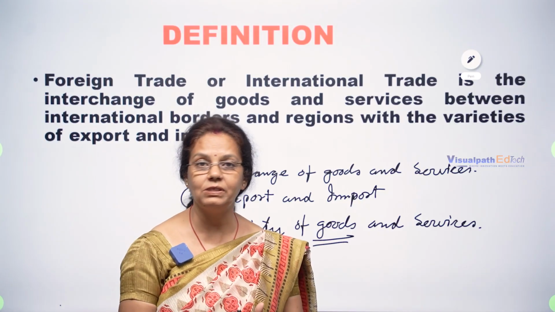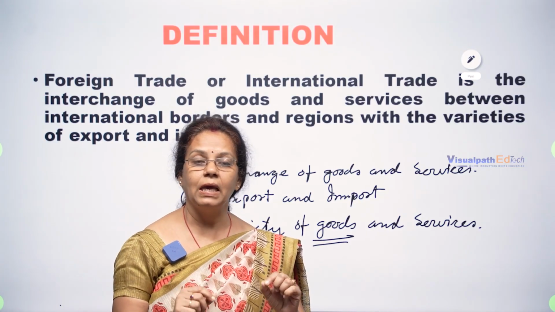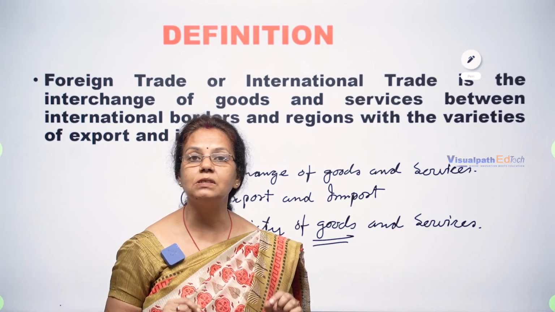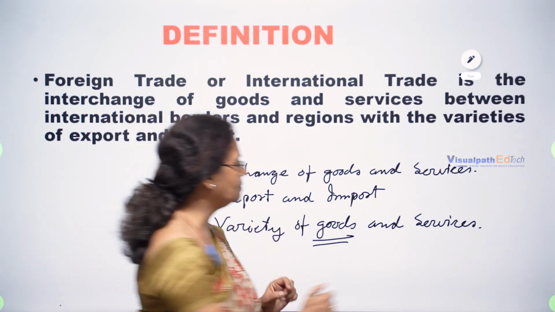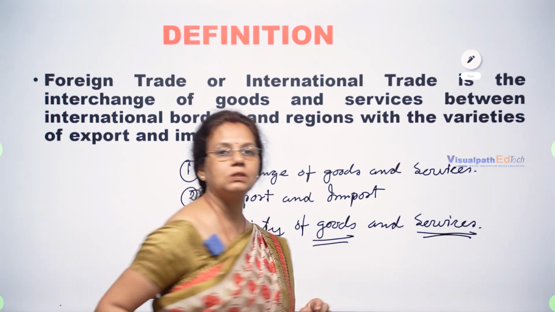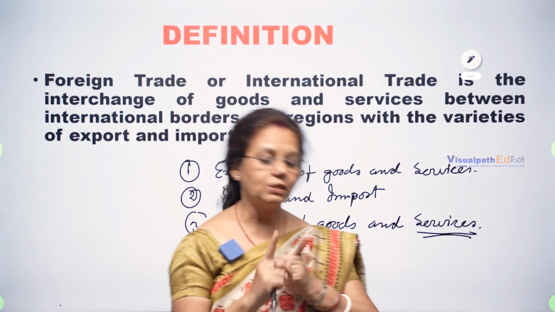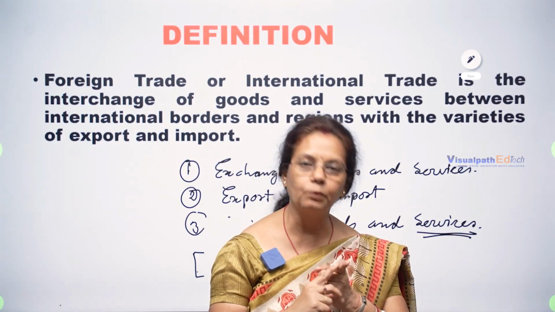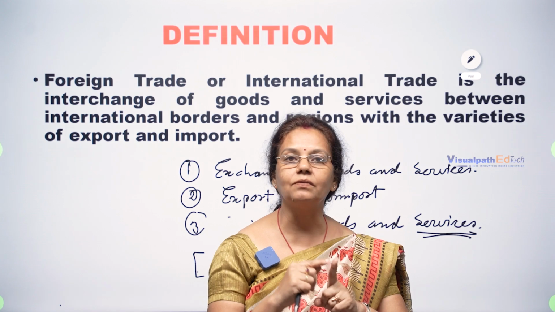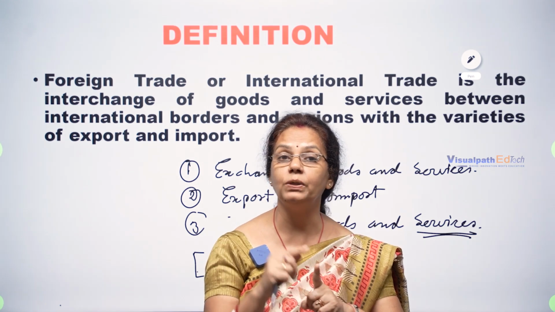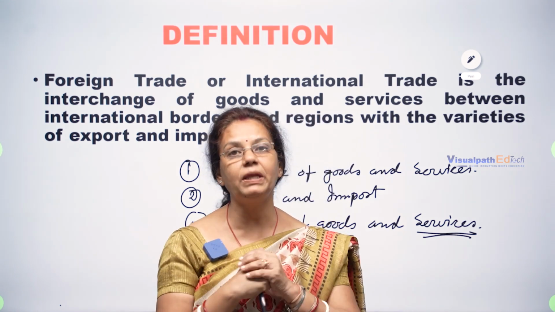What about services? Nowadays, importing and exporting of services is also possible. Services include banking service, transportation service, automobile service, electrical service. These are services which we can provide and exchange between two places.